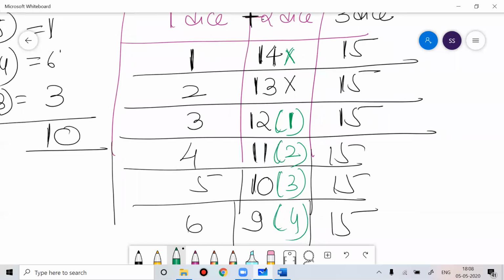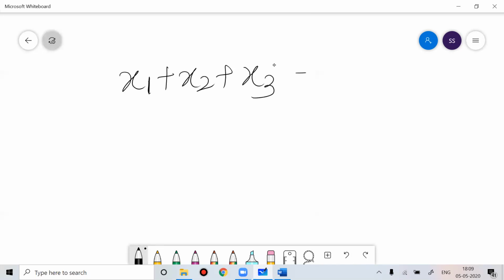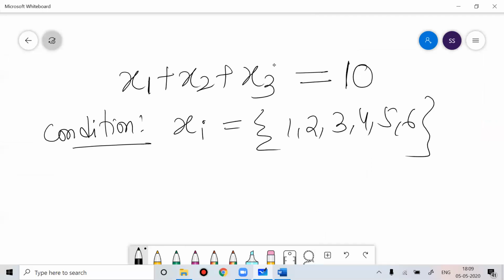Clear now? Now the same problem I can solve like this, where x1 plus x2 plus x3 is equal to 10, and the condition is that the x value should have value from 1 to 6.